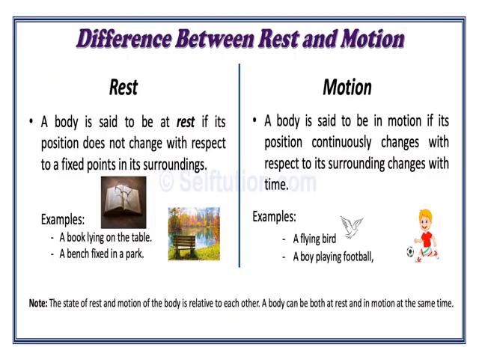Now, to understand it better, we should understand the rest and motion part. A body is said to be at rest if its position does not change with respect to a fixed point in its surroundings. Example: a book lying on the table, a bench fixed in a park. Motion: a body is said to be in motion if its position continuously changes with respect to its surroundings with time. A flying bird, a boy playing football.